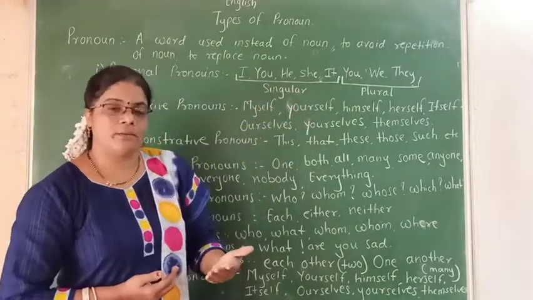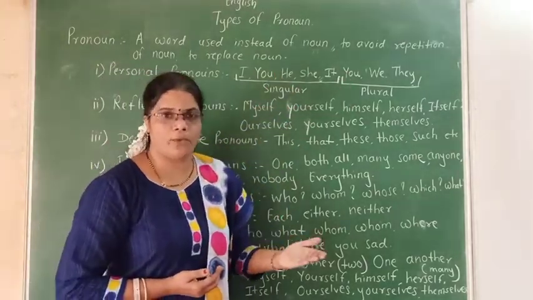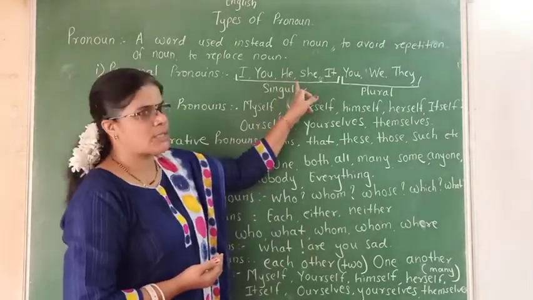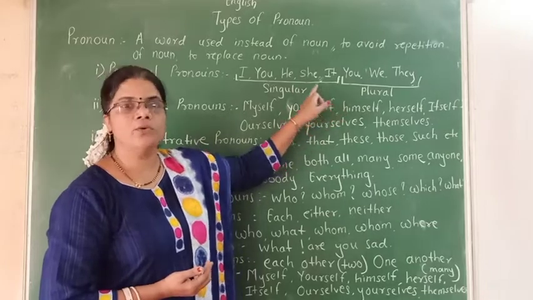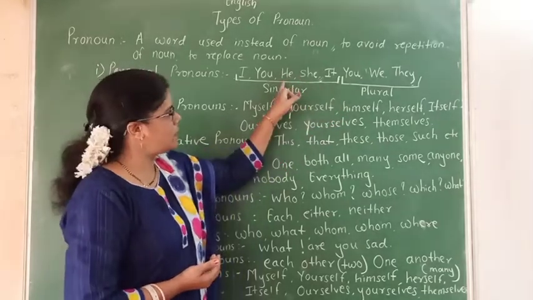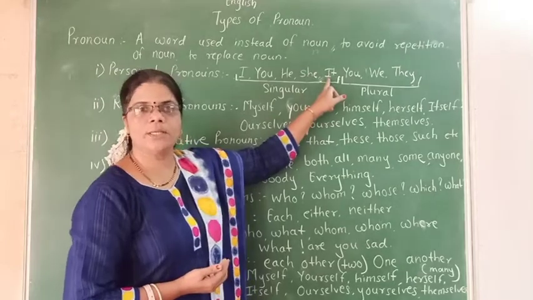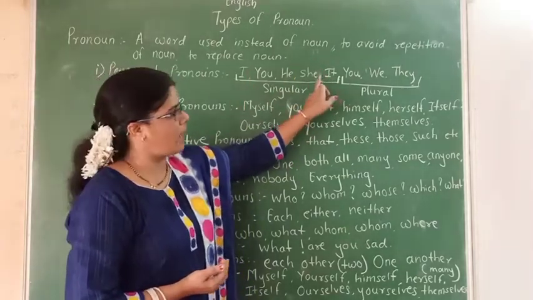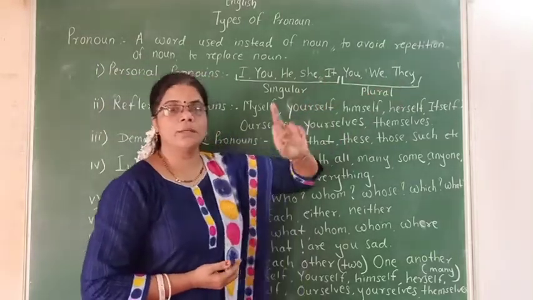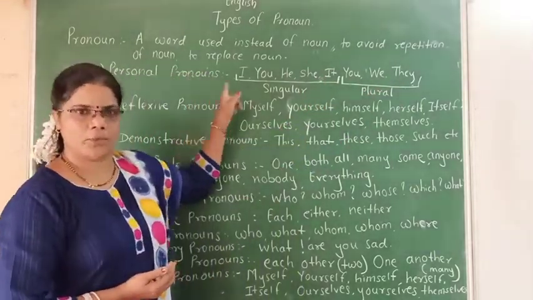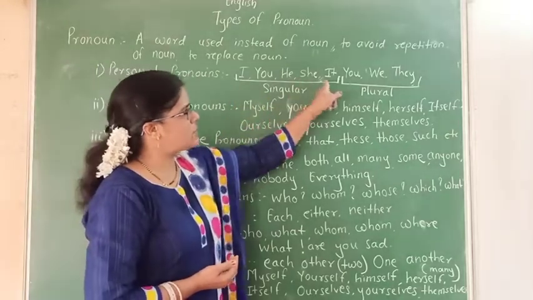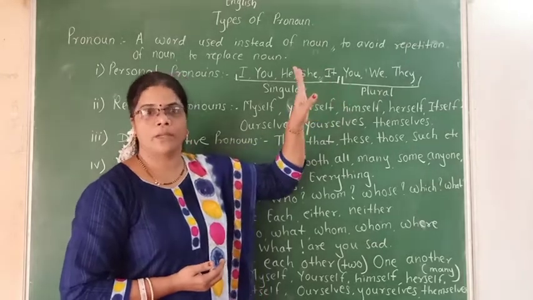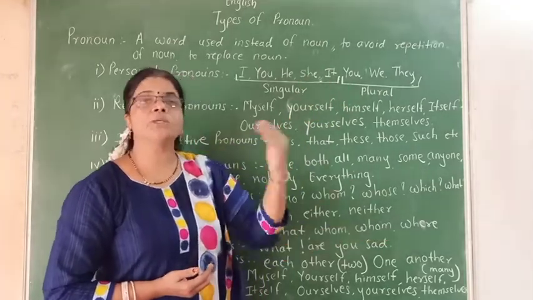And the persons about whom we speak, those persons are called third person. Who are the third person singular? He, she, it. These are the third person singular personal pronouns. And they is the third person plural personal pronoun. These people are not present in this conversation, they are far away, and we speak about them.